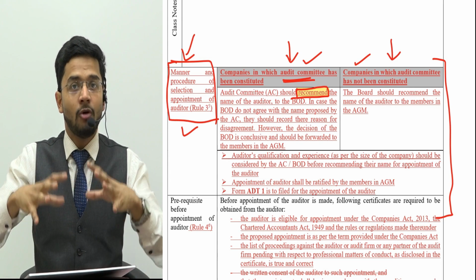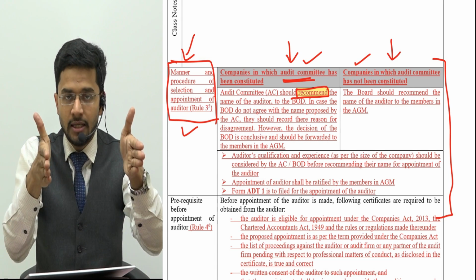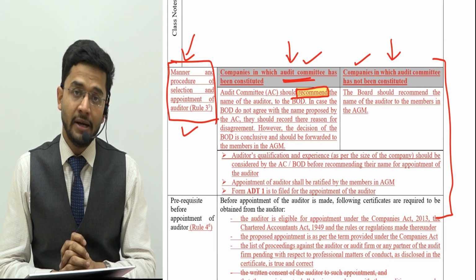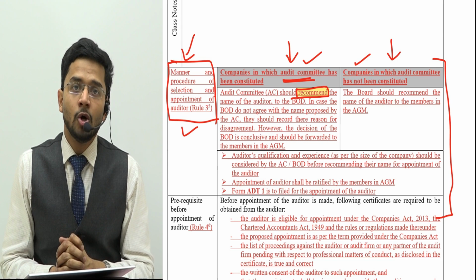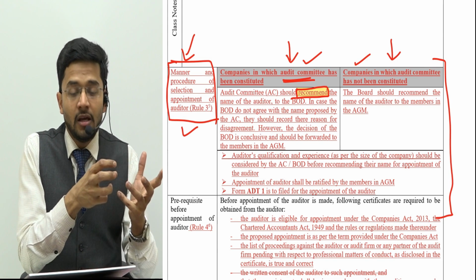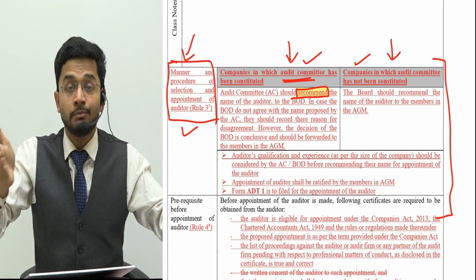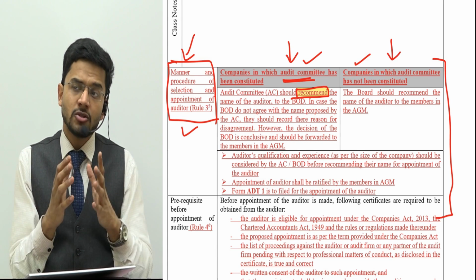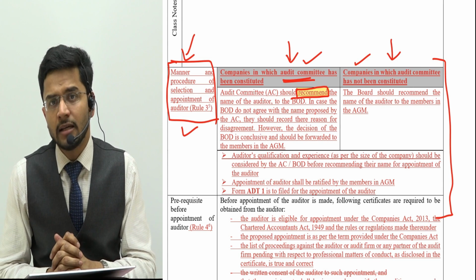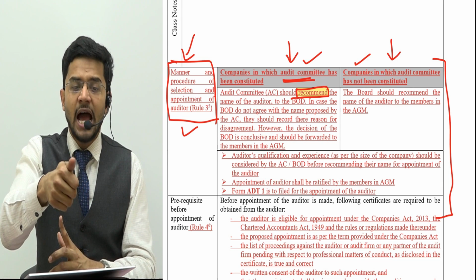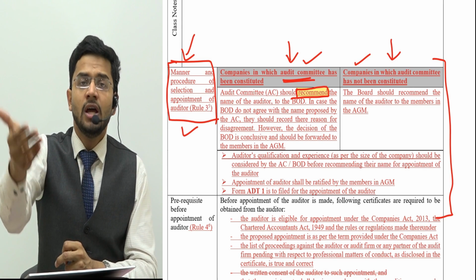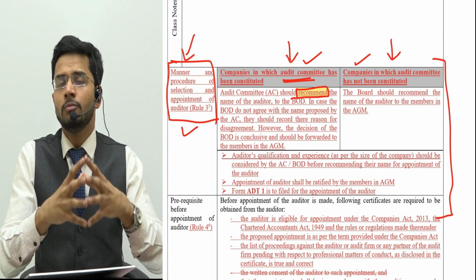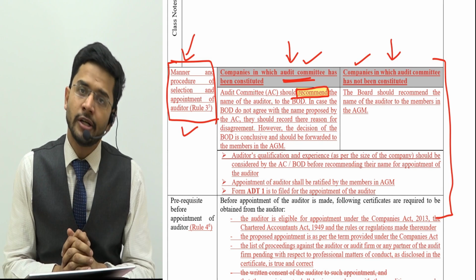But if you have an audit committee in place, then certainly that audit committee is obliged to recommend the name of the auditors whom they think are fit, considering the size of the company, the complexity, the nature of work which the company does, all those things. Whom would the audit committee recommend as the auditors?